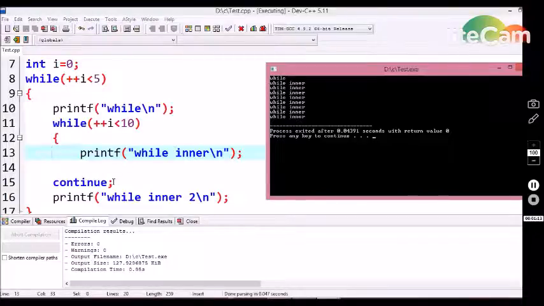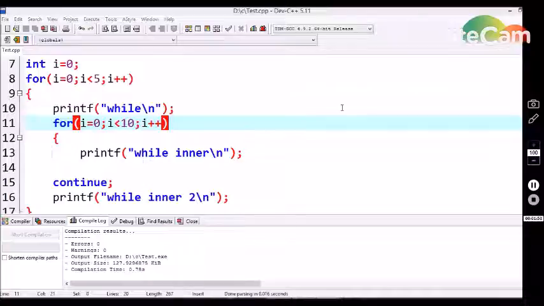After executing 8 times, the inner while loop condition becomes false. So once again it checks the outer while loop control structure. Now the latest incremented i value is 10, so 10 less than 5 is a false condition, so we are not getting any "while" once again on the output screen. By this we can see that the continue statement has an effect only on the inner while loop control structure, not on the outer loop control structure. So the continue statement has scope only in the single while loop control structure where it is declared.